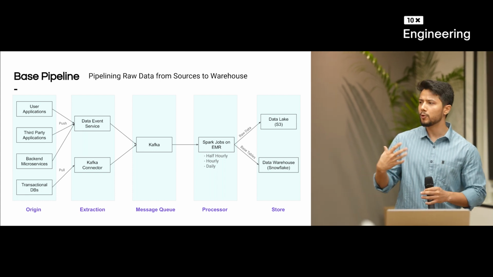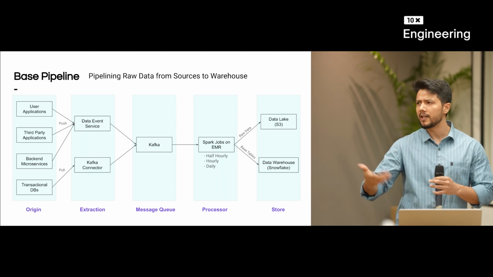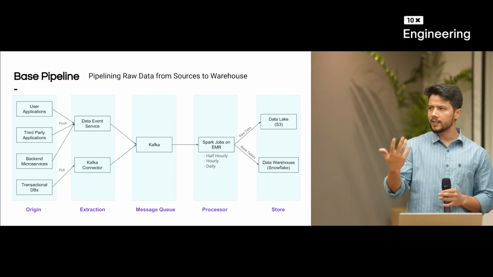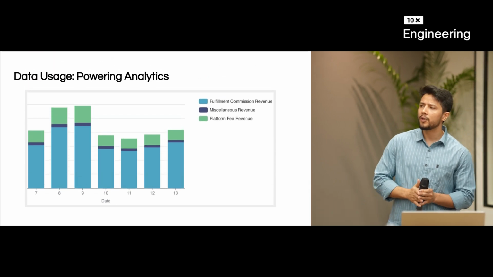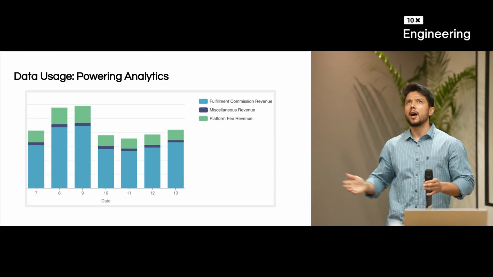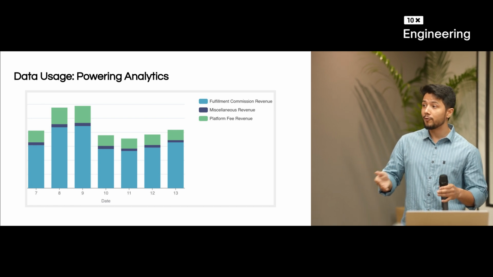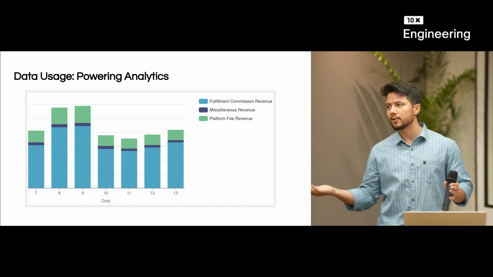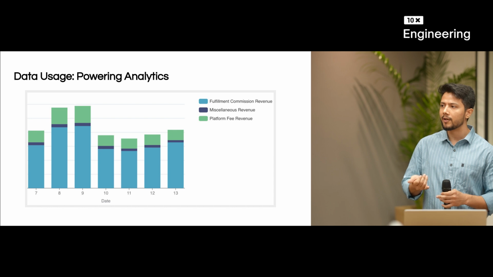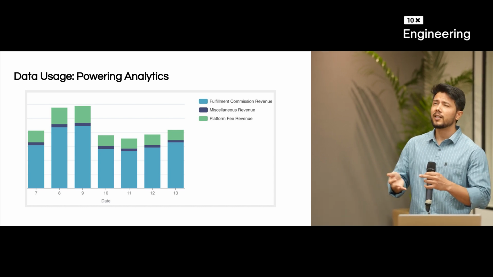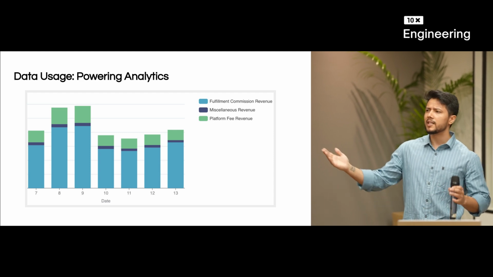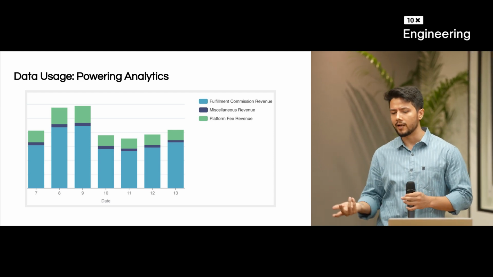Now the basic use case that comes into the picture is, okay, we need to create one dashboard and use these tables to create that dashboard. One use case can be, we want to show revenue for the whole Urban Company. Now, in order to show revenue for the whole Urban Company, obviously there will be multiple sources. Probably we need to get the commission revenue, we need to get the platform fee as well, and there are miscellaneous other things from where we can generate the revenue.